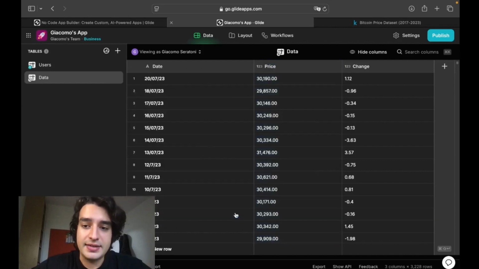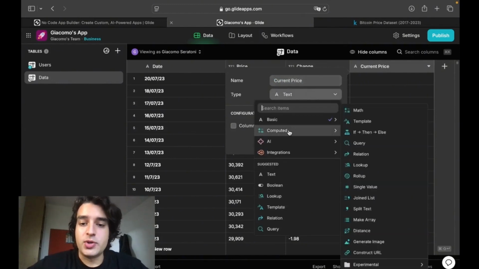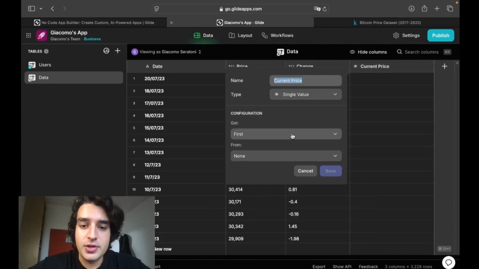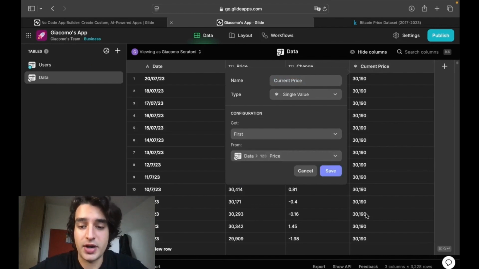Then we'll add a column, very important one, for the current price of the Bitcoin. What we're gonna do is create a column, name it current price, and select a type of a computed column. You're just gonna select single value, that it's gonna take the first value of the price column, select from data and price. It will just show you the last price of the Bitcoin.